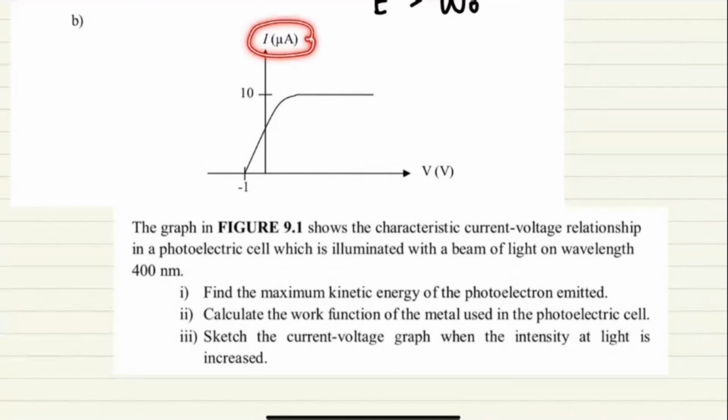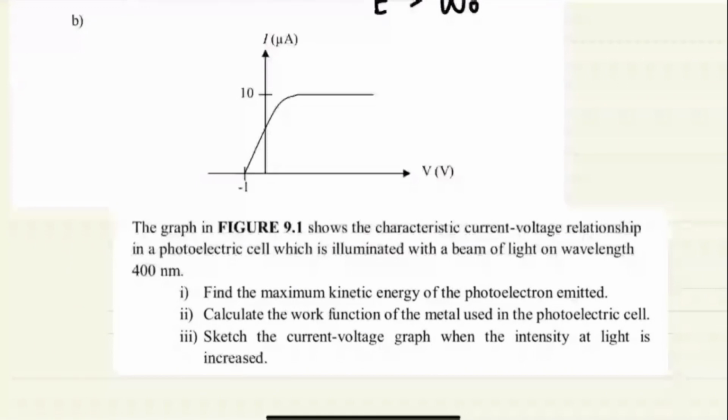So that means this one is about the photoelectric experiment. Okay, and if you have photoelectrons, then you have photocurrents. Okay, so the characteristic current-voltage relationship: we say the wavelength lambda of the incident light is equal to 400 nanometer. Find the maximum kinetic energy of the photoelectron emitted, and then calculate the work function of the metal used in the photoelectric cell.